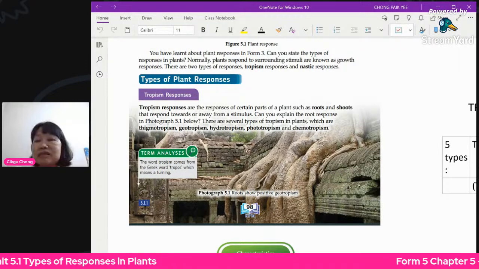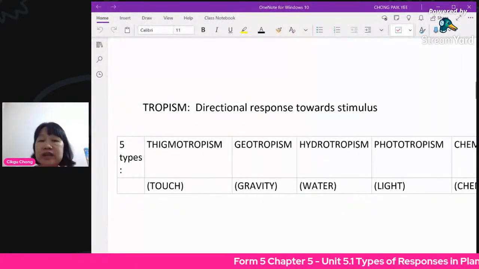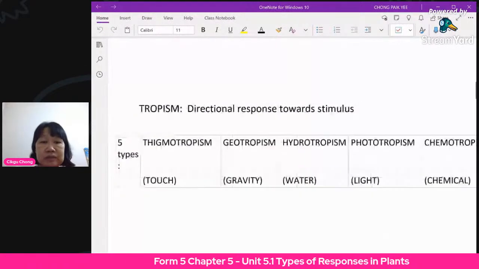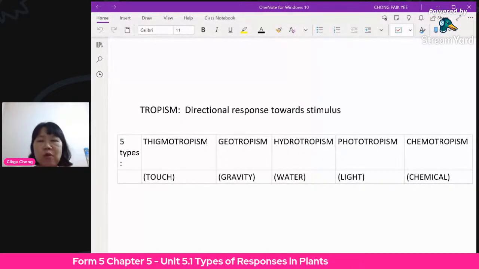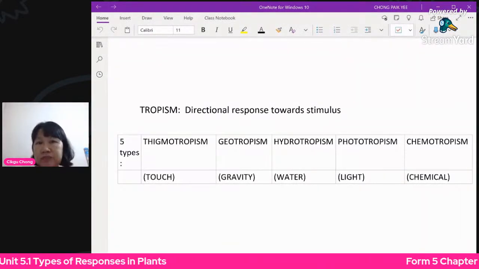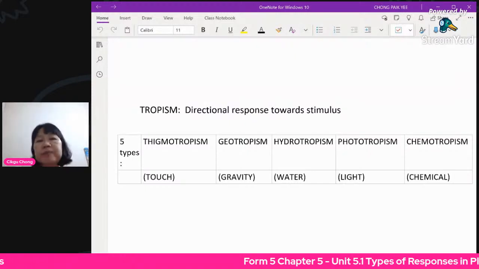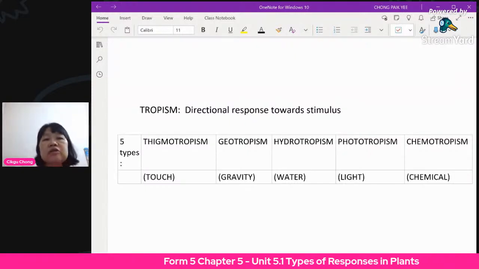Okay, now let's look at the 5 types of tropism. Today's lesson will be quite short because most of this you have seen before and it's not many points for you, but it's important for you to know this before you go on to the next part, which is 5.2. Now tropism, remember, is a directional response. So the keyword here is direction.